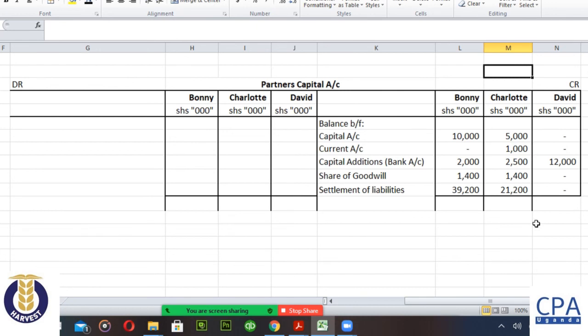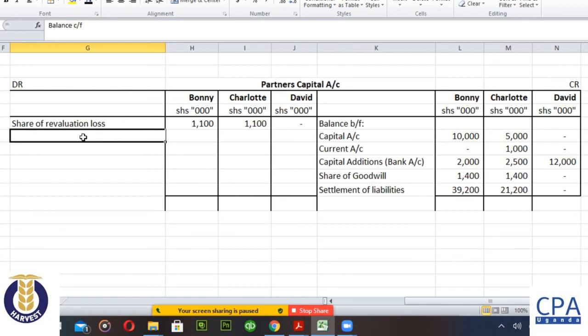All right, we have exhausted the credit side. Now let us look at the debit side. What do you expect to be on the debit side of the partners capital account? Share of loss of revaluation. Good. 1.1 for Bonnie and 1.1 for Charlotte. David does not get anything. So basically that is it.